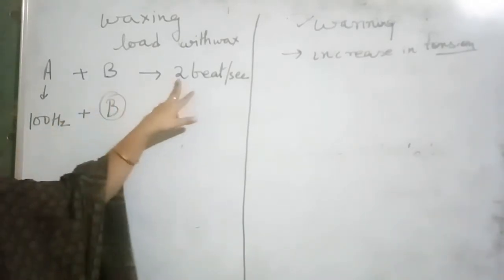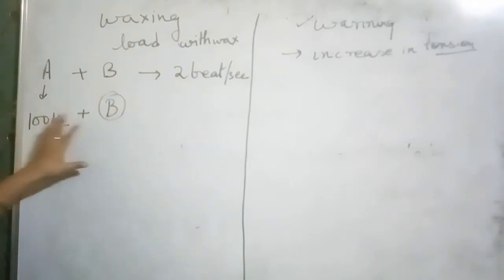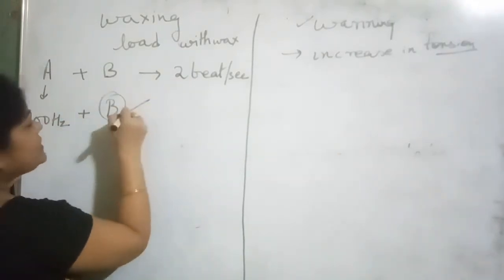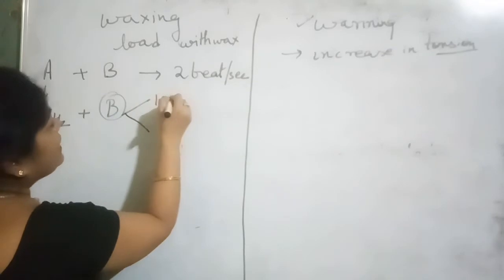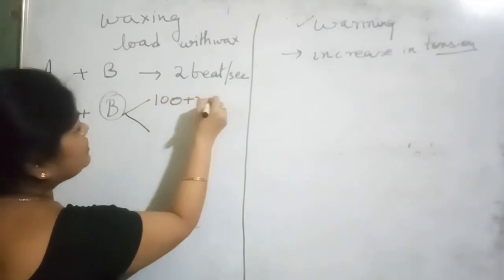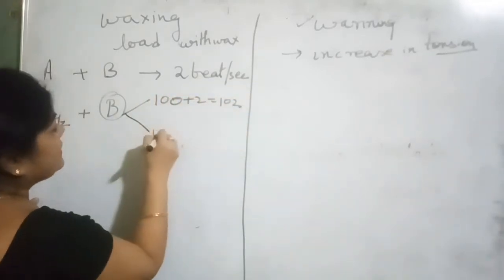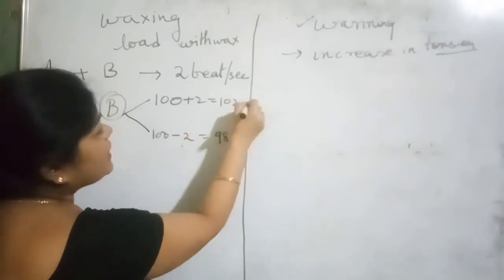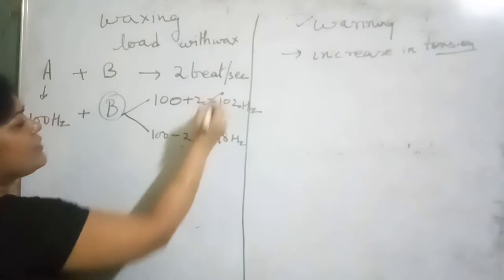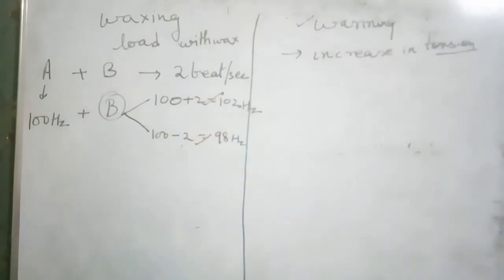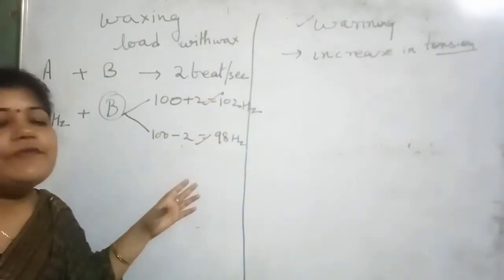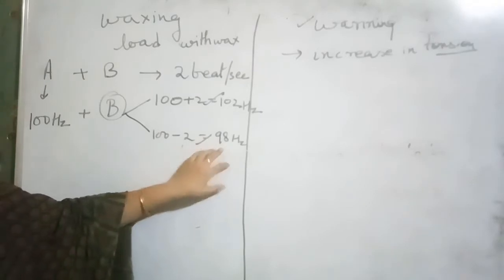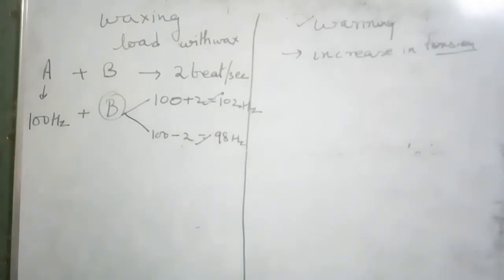And if it produces 2 beats per second, then the frequency of B may be 100 plus 2, that is 102, or 100 minus 2, that is 98 Hz. But we are not sure whether it is 102 or 98. Now how will we find whether we have to write 98 or 102?